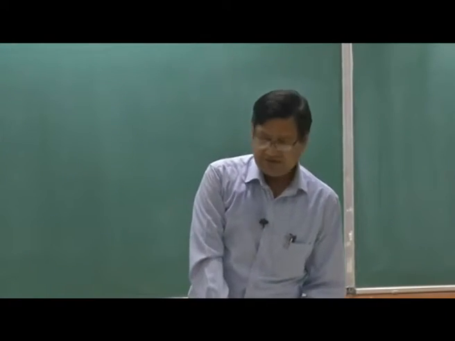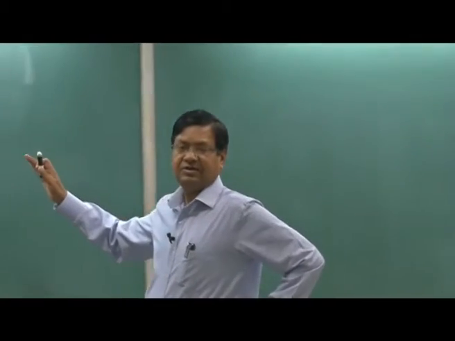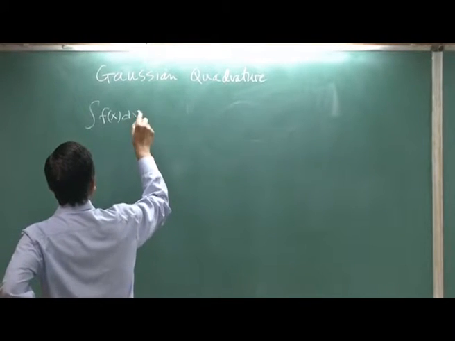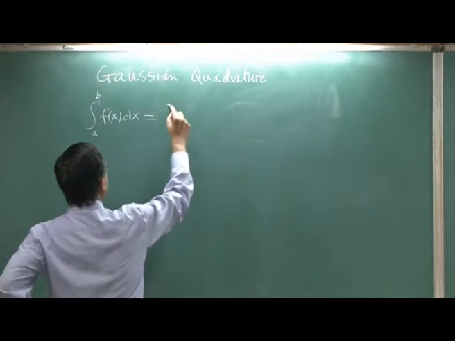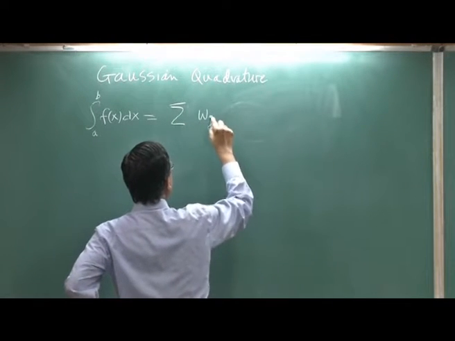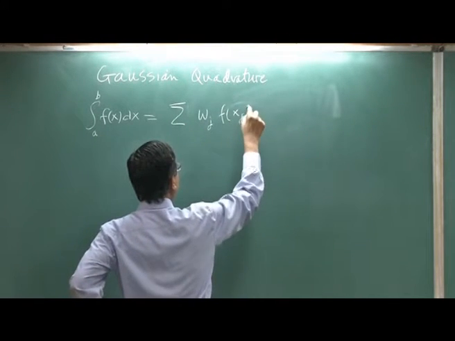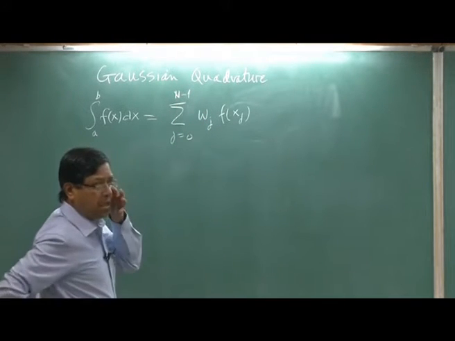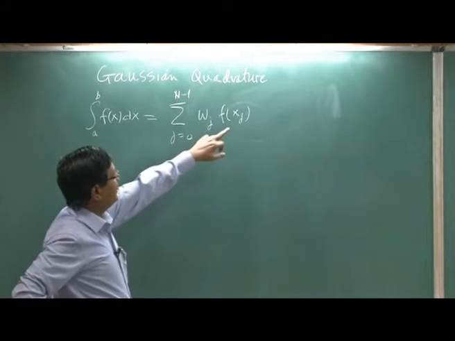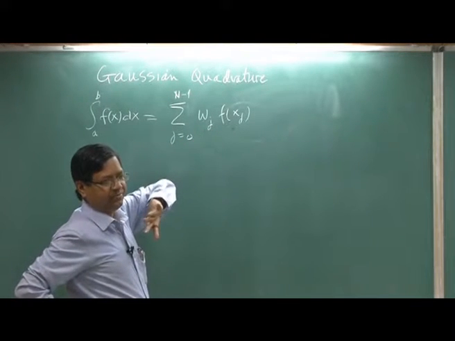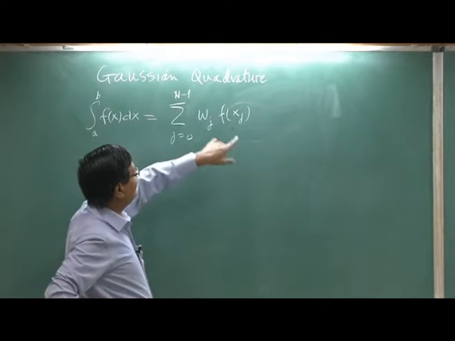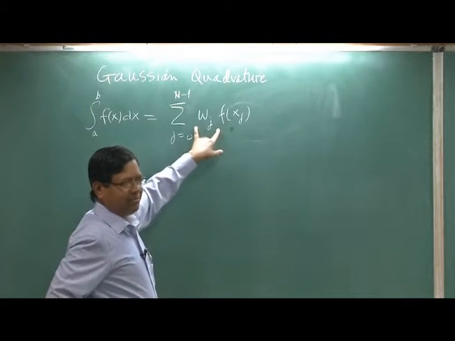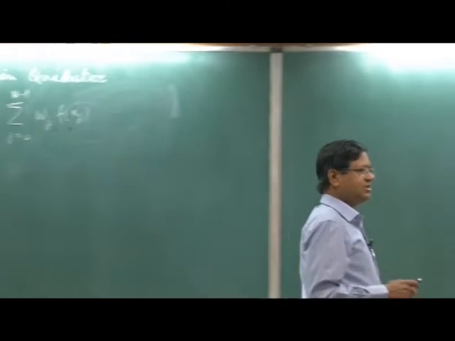Okay, so as I said, this is the complex method. In this method we approximate the integral of f(x) dx from a to b as the sum of w_j f(x_j), j going from 0 to n points. For this method x_j and w_j both are unknowns. In the last class I kept x_j known, so I only computed w_j, but in today's class I will keep both x_j and w_j unknown.